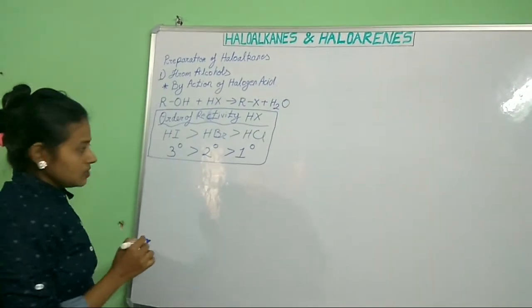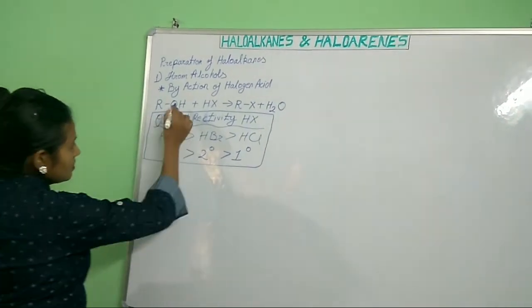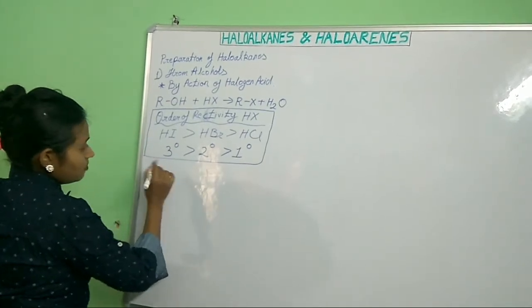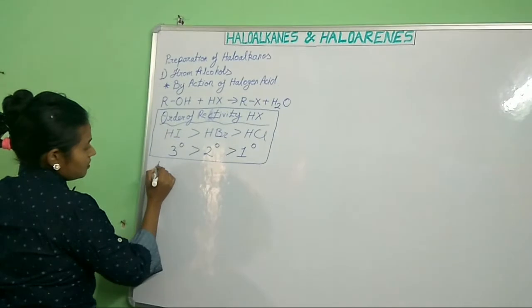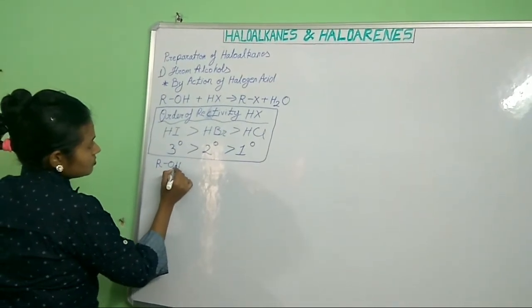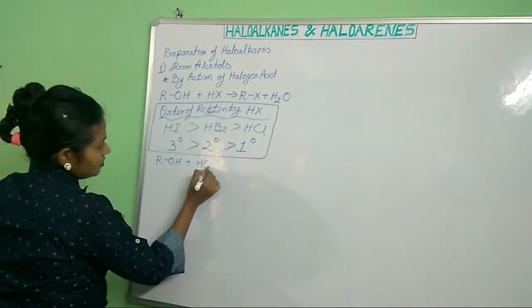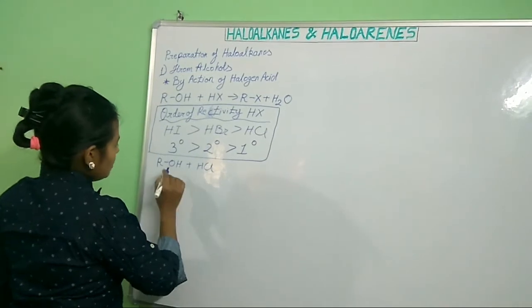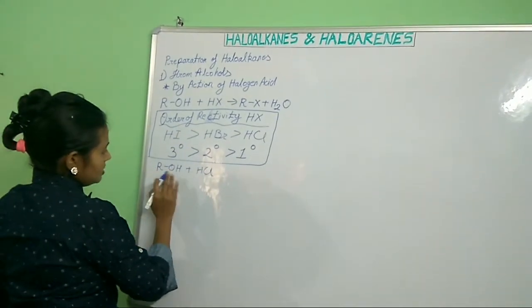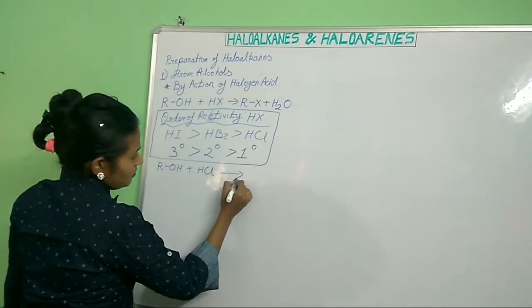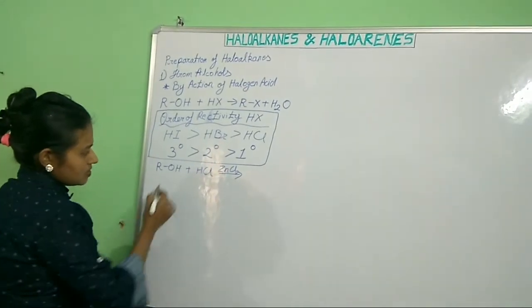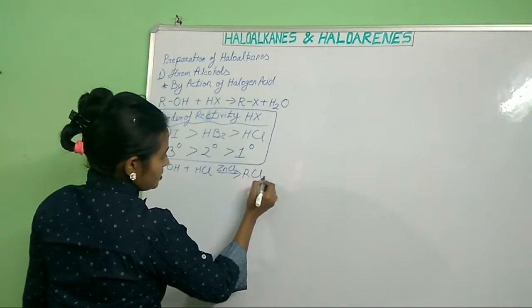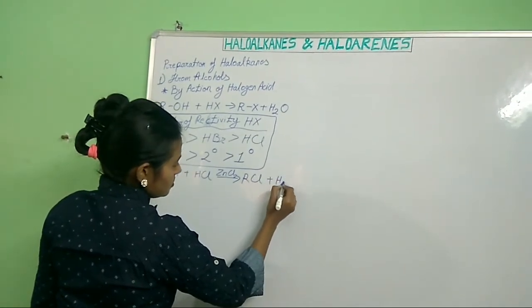Understood. Now, how to prepare chloroalkanes? For preparation of chloroalkanes, we use HCl in the presence of ZnCl2, and it gives RCl plus H2O.